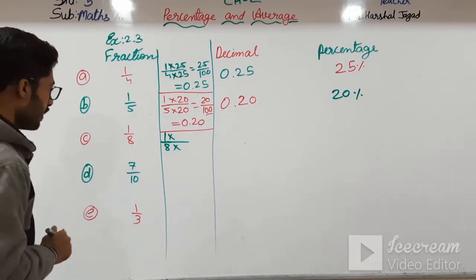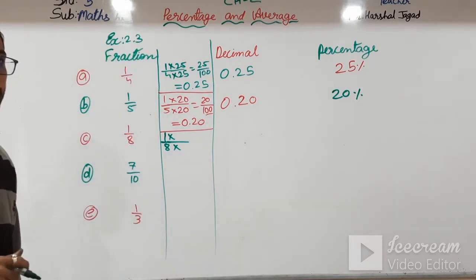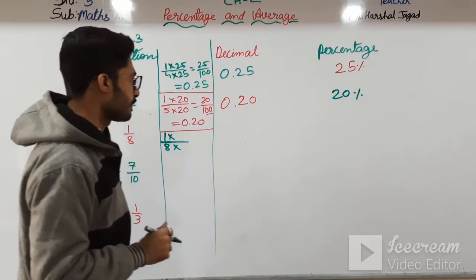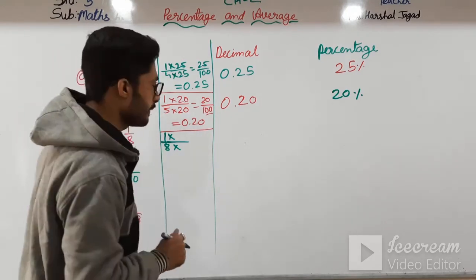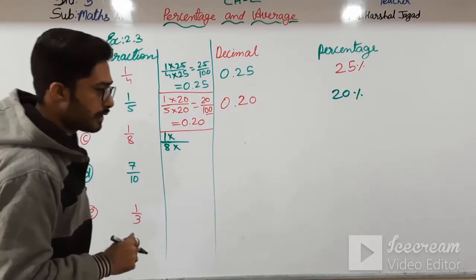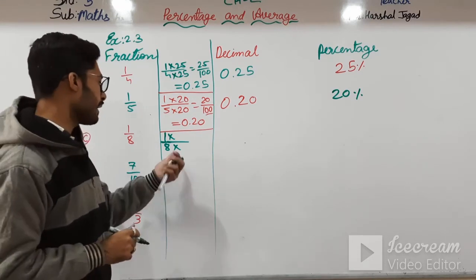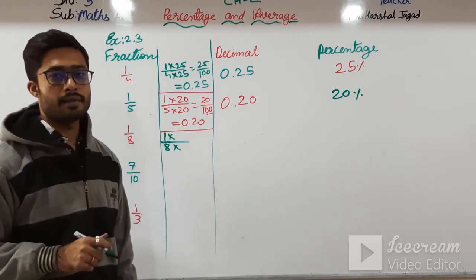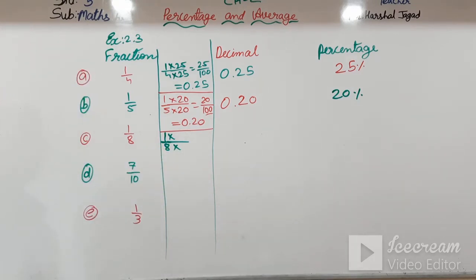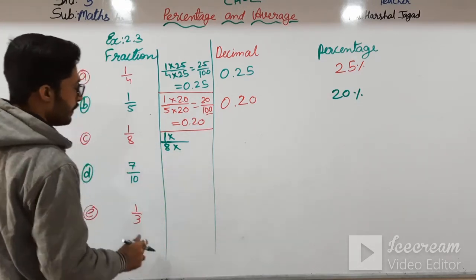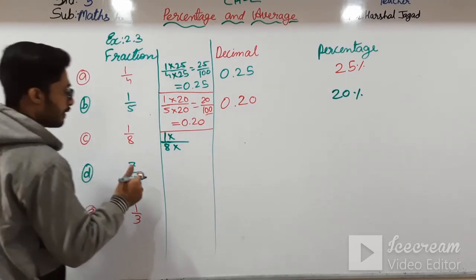Anything, students? 8 tens are 80, 8 11s are 88, 8 12s are 96. We will not get exactly 100, so what will we do? We will divide this.